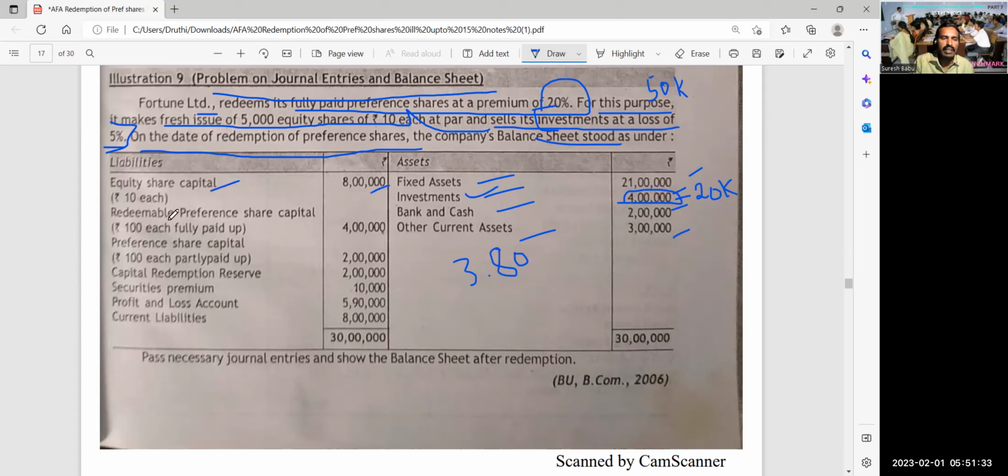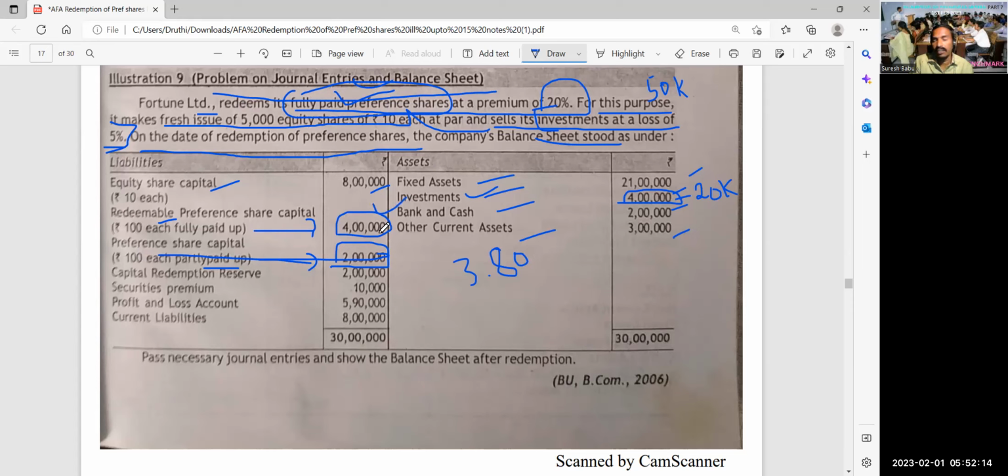Then equity share capital 8 lakh rupees, redeemable preference share capital, how much do you have? 4 lakhs, correct? And here preference share capital of 100 rupees, partly paid up, you have 2 lakh rupees. So here you have two types of preference shares. One is fully paid up, another one is partly paid up. The company is deciding to redeem its fully paid preference shares. It's very, very important: only fully paid preference shares are to be redeemed. So the partly paid is not applicable. Don't take this, this will continue.